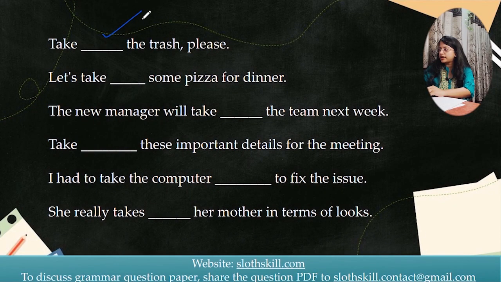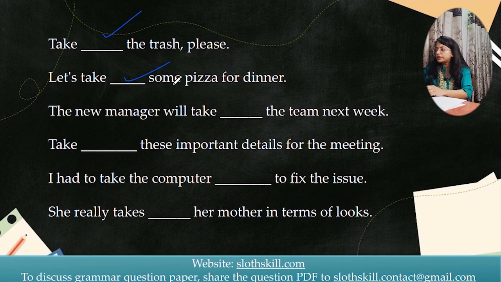Take dash the trash, please. What will you do with the trash? Will you keep it inside your house? Of course not. You will take it out. So same way, take out the trash. Let's take dash some pizza for dinner.